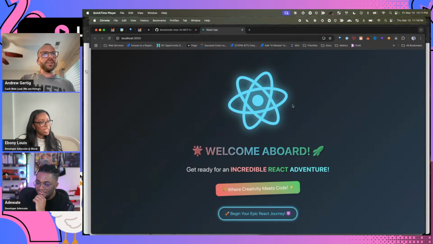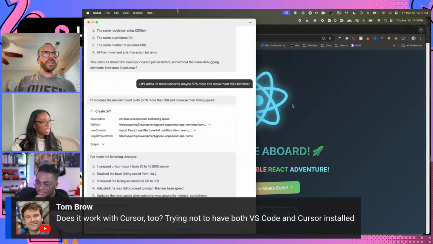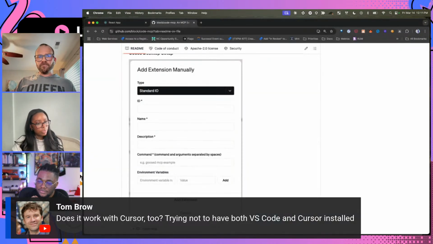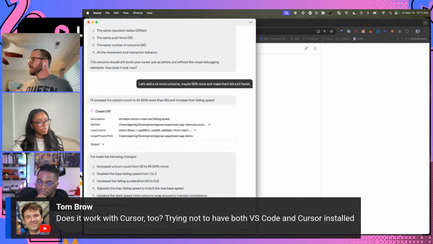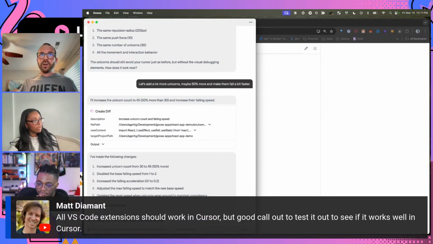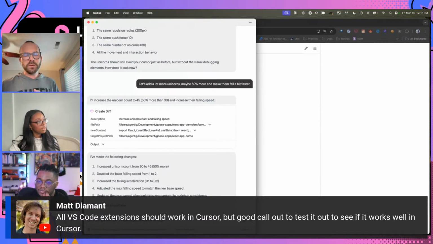We do have a question, so we're taking a little pause. Yeah, go for it. From Tom, does it work with Cursor too? I'm trying not to have both VS Code and Cursor installed, so I've not tested it with Cursor, so I don't know. I believe Cursor has the ability to use MCP tools, but I don't know. Making Cursor look like VS Code to Goose is potential, but I'm not sure about that use case. I'll be honest, because I haven't tried it.